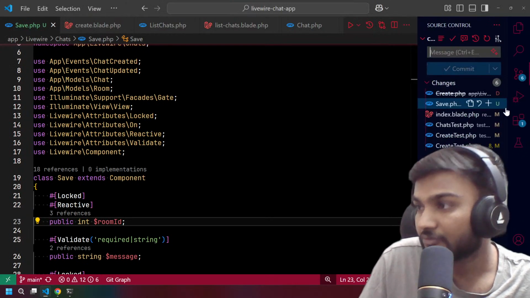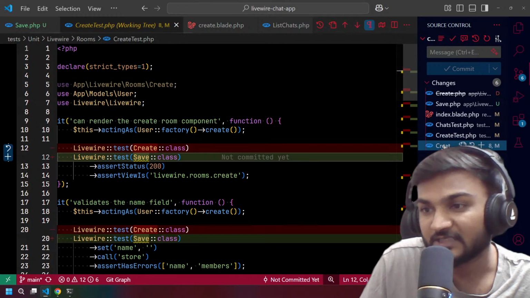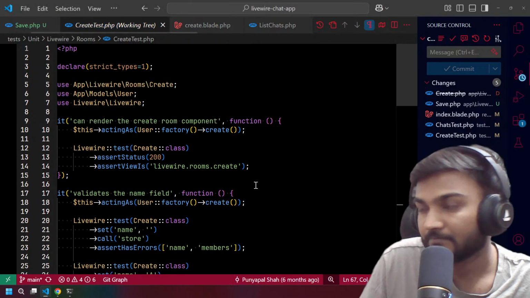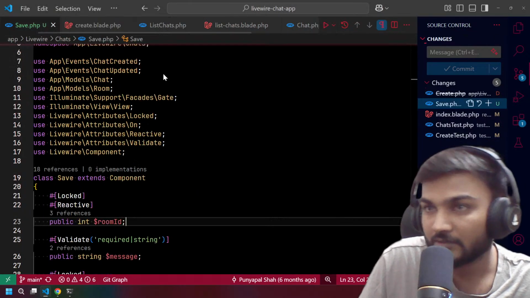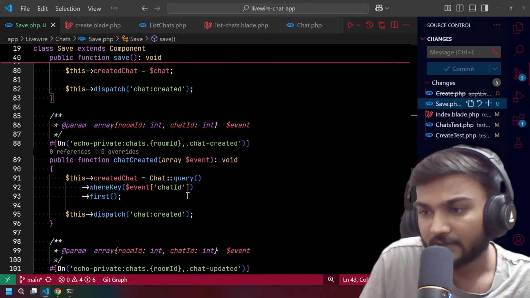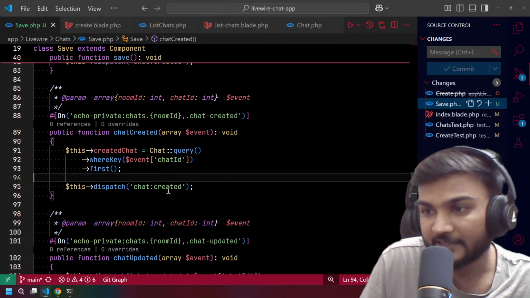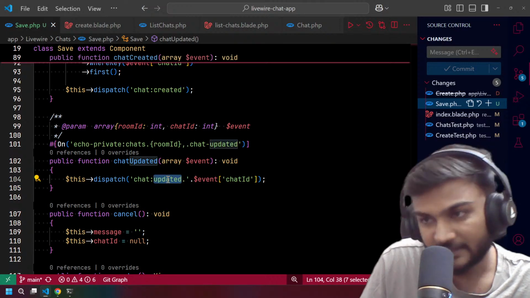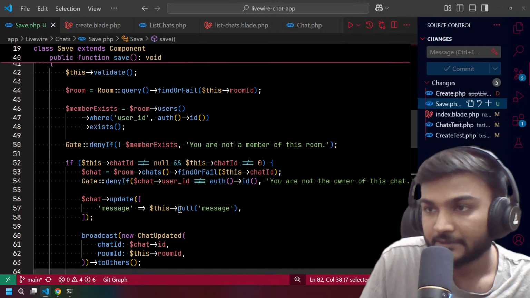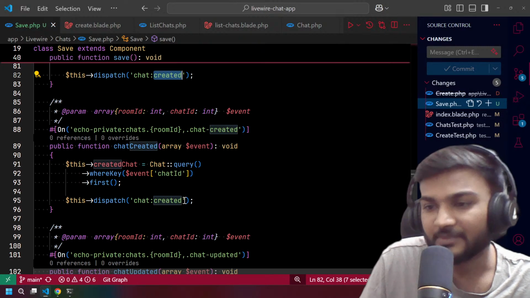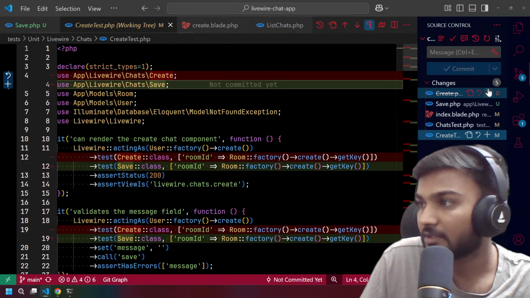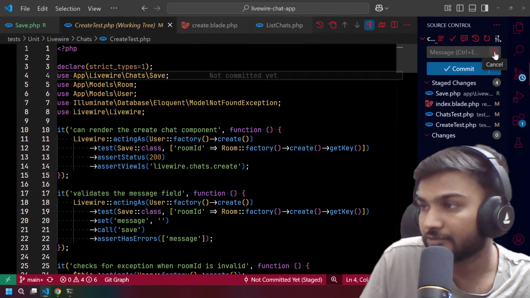But I'm now scared of the create test. So we can just do this. This is some kind of bug in VS Code. Okay, so I think this is now fine. Of course, this chat created is still chat created, because updated is something different, and chat updated is something different. Even this should be chat stored, I don't know, but we are not going to do that actually. And of course we are done with the stuff, and now we can just post this.